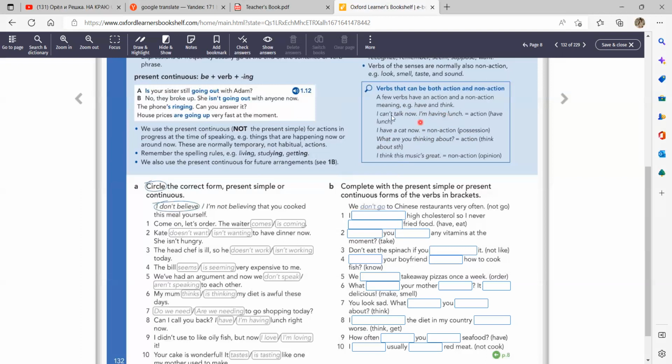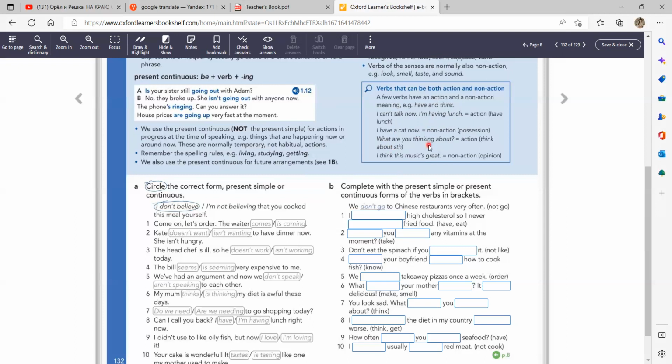For example, I can't talk now, I'm having lunch. Я обедаю. Yeah, you see, здесь уже нет вообще никакого значения от иметь. That's why here you can use it in the continuous tense. Понятно? Do you understand it? Yes. Good. Let's talk about the verb to think.